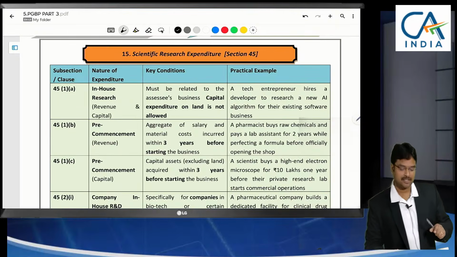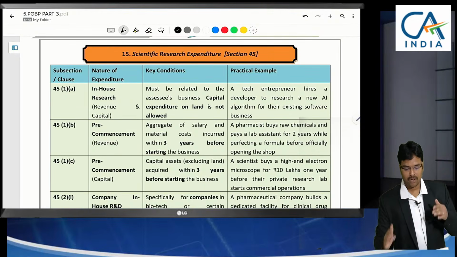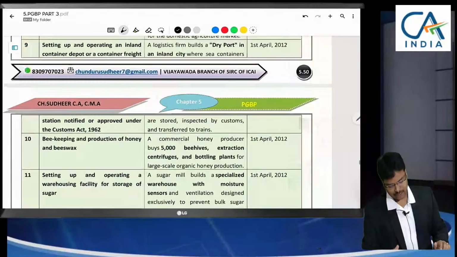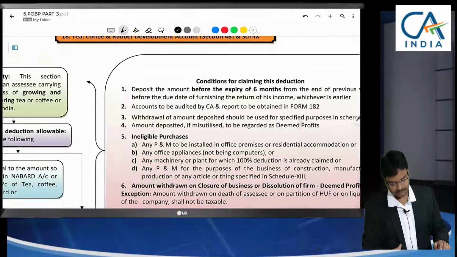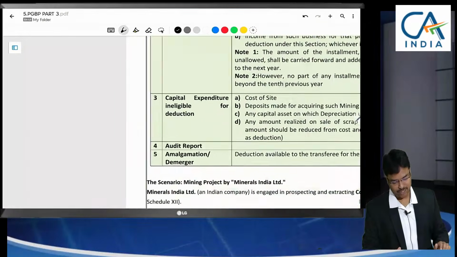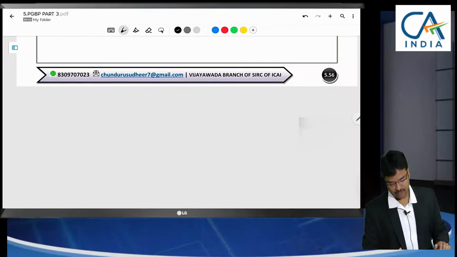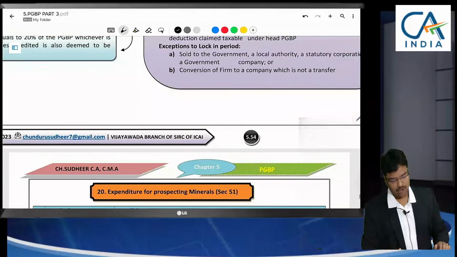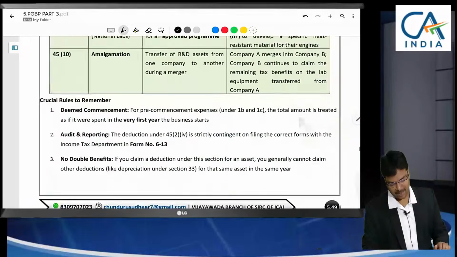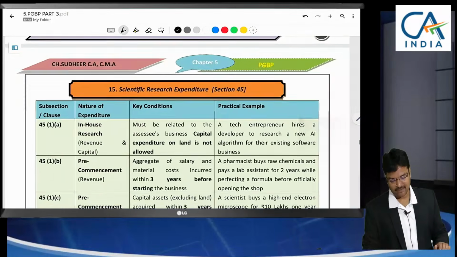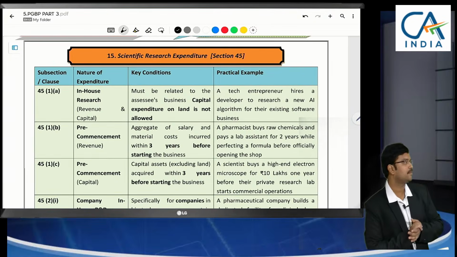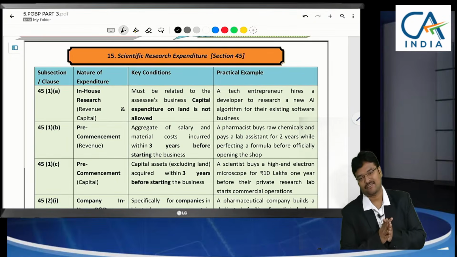From here onwards, we are going to discuss section 45 scientific research, 46 specified businesses, and next tea, coffee, rubber development account, site restoration fund account. These 4 things we are going to discuss. Not useful for all the SSCs, sir. If you do not have any clients having scientific research or specified businesses which I am going to discuss next, you can skip here itself.